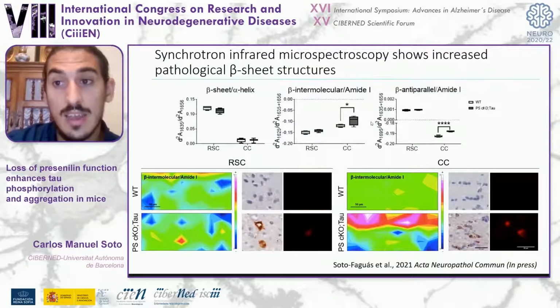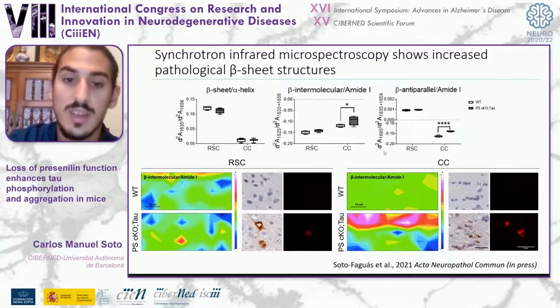Then to study the aggregation pattern of tau in depth, we used synchrotron infrared microspectroscopy analysis, and we found increased pathological beta sheet structures, concretely in the beta intermolecular and beta antiparallel protein structure, in the presenilin conditional double knockout mice with tau expression compared to the wild type, and especially in the corpus callosum of these mice.